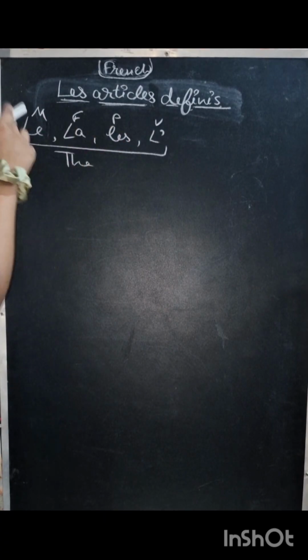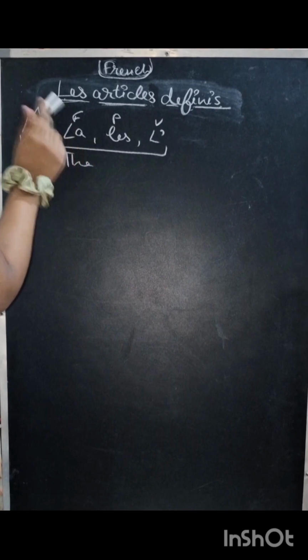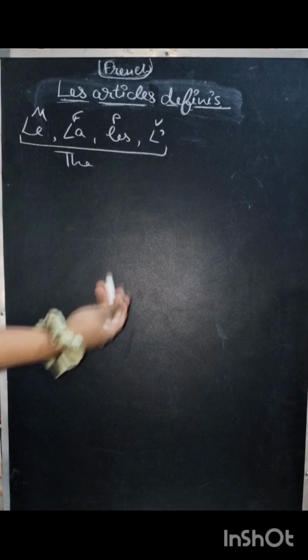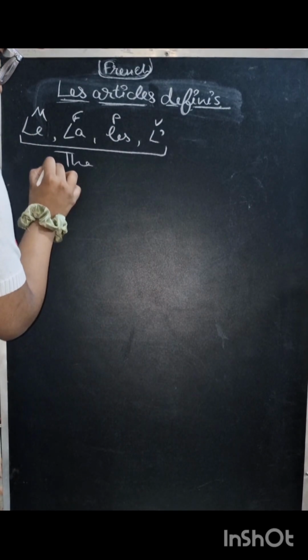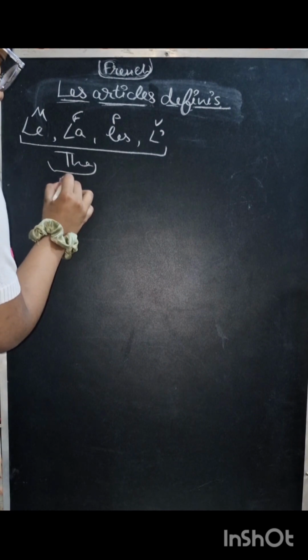If there is a masculine noun, we use le. If there is a feminine noun, we use la. If there is a plural noun, we use les. And if there is a vowel, we use l'apostrophe. All right. And in English, it is the.